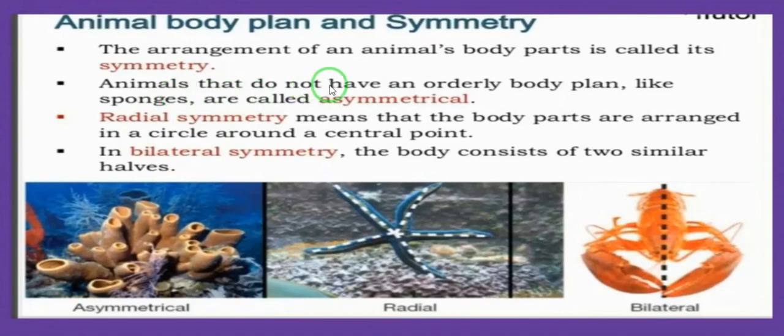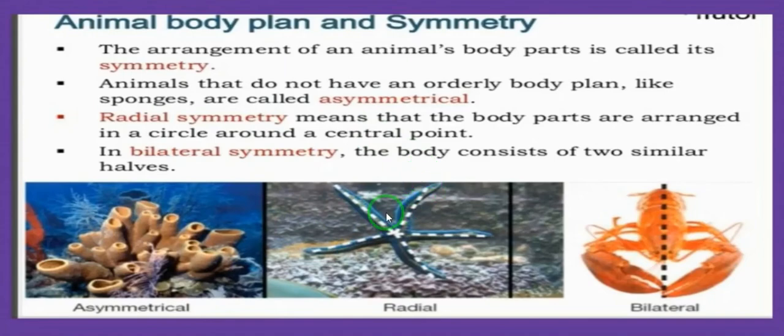Asymmetry means animals that do not have an orderly body plan. Example, sponges. By seeing the picture itself, we can identify that sponges do not have an orderly body plan. So this is known as asymmetry. The second one is radial symmetry. The body parts are arranged in a circle around a central axis or central point. For example, starfish.